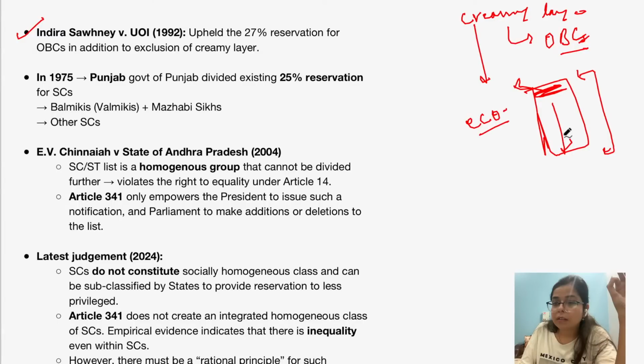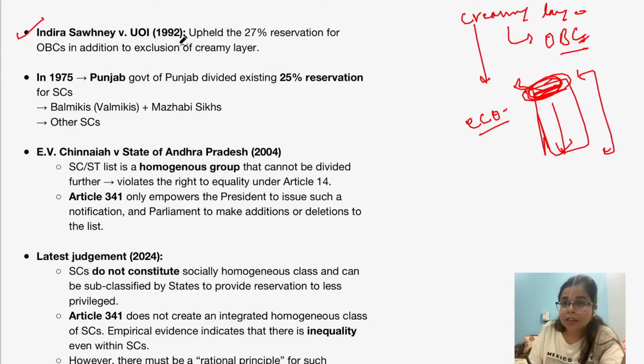So in the Indra Sawhney versus Union of India case, it said that the benefit of reservation under the OBC reservation, it also upheld that 27% reservation will be given to OBC, and within this 27% limit, this reservation will not be given to creamy layer OBCs or economically advanced OBCs. That is, it did a kind of classification of OBCs based on their economic power, based on their financial condition, right? But such creamy layer classification is not present for scheduled caste and scheduled tribe.